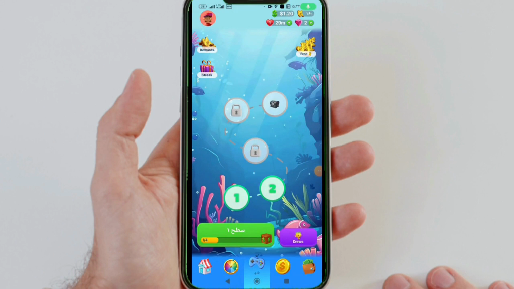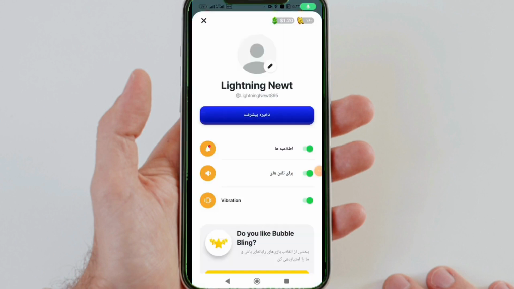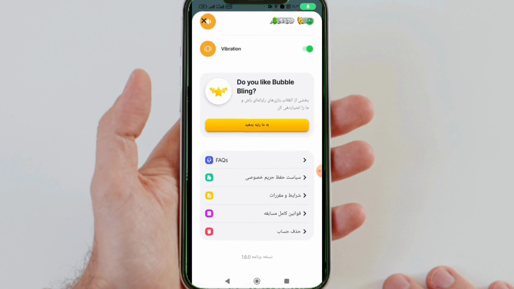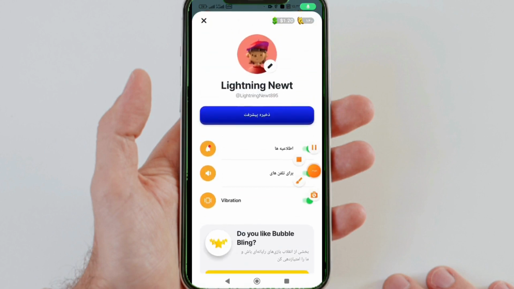Definitely use this method. Also, by clicking on the profile option, you can change your name and a lot of cool things happen.